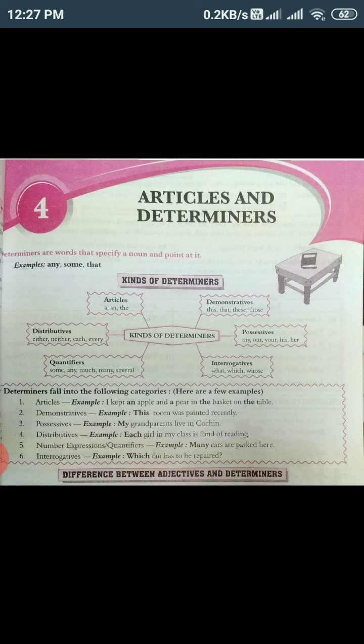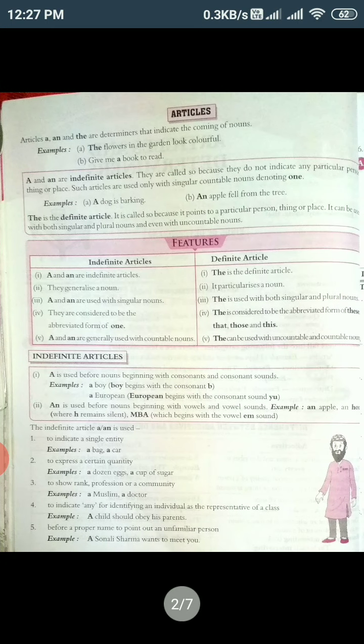So students, here on this page we have read about the types of determiners, and that includes articles. Again, I'll repeat, articles are not different, they are part of determiners. Though the name suggests articles and determiners, articles are part of determiners. Now, moving on to the first topic, that is articles. I'm sure you all know when to put which article where.